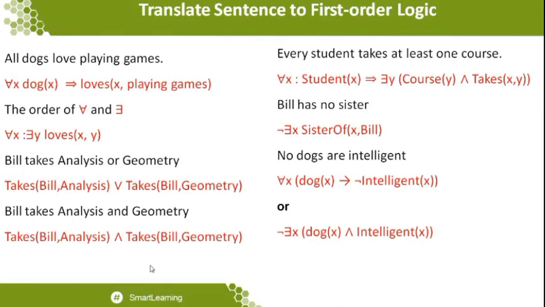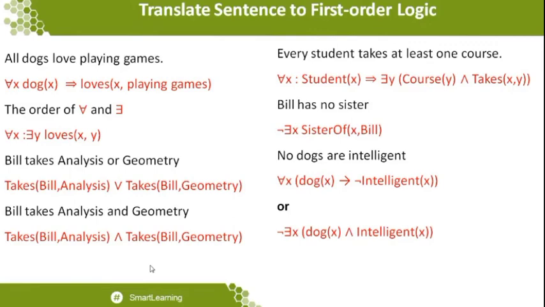So here I am just writing a statement, Bill has no sister. So Bill has no sister represents that not even a single one exists. Before that they apply the not symbol. No dogs are intelligent, which means that no dogs are intelligent. So when I write the single statement, I can take it in two aspects.